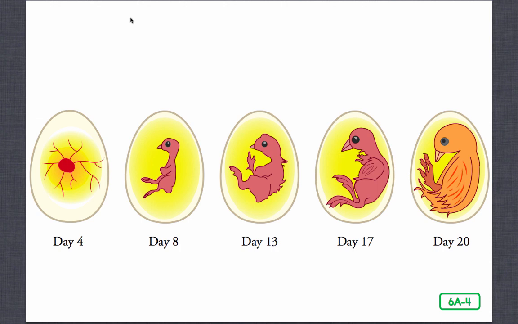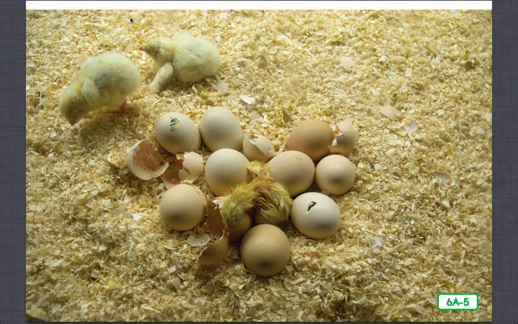On the 21st day, the chick uses its egg tooth to chip a circle around the inside of the shell. It pushes against the sides of the egg with its body to break open the shell. When the chick first emerges, it is tired from the effort of breaking out of its shell. It is also wet. Before long, however, the feathers dry out and become lovely and fluffy.